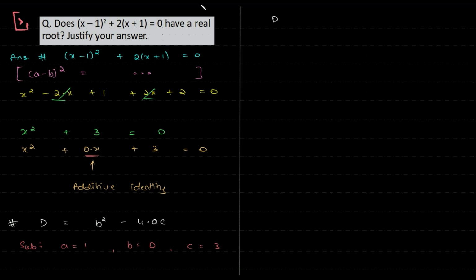I should have changed the color. D is equal to 0 - 4 into 1 into 3, which is clearly lesser than 0. Agree? Right? What does this imply? This implies roots are not real. Okay, so that's our conclusion.